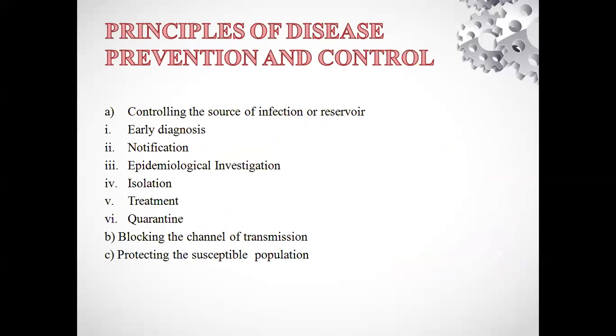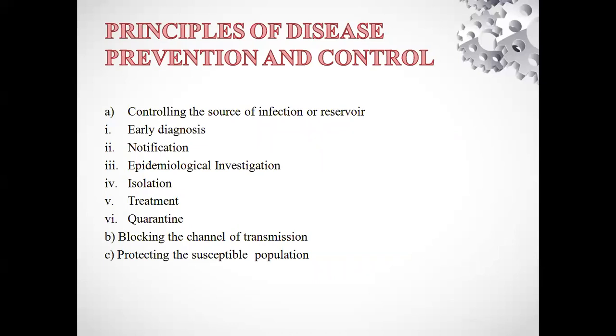First of all, the effective control of a disease requires recognition of multifactorial causes. I already classified these, as you may see in these videos: number one, controlling the source of infection or reservoir; number two, blocking the channel of transmission; number three, protecting the susceptible population.